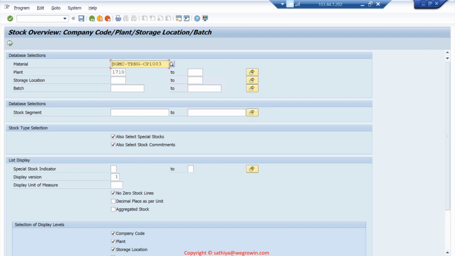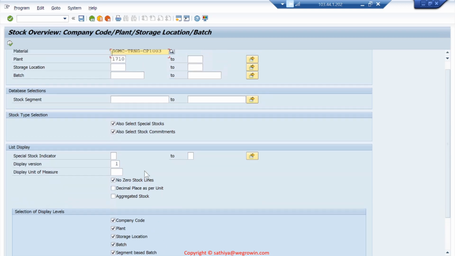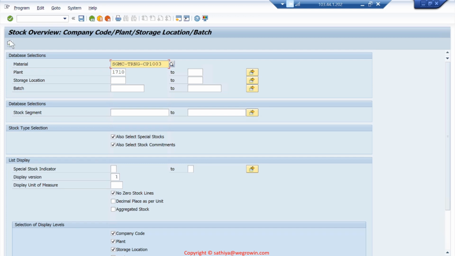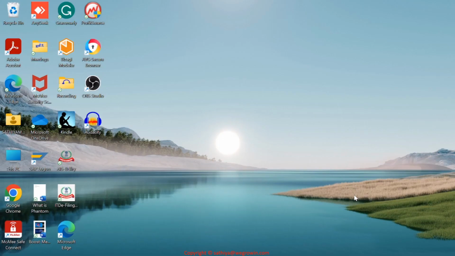Now when we scroll down at the bottom, there are options like company code, plant, store location, batch. All these levels we can see the inventory: company code level, plant level, batch level, etc. Now we put that material and plant and execute it. Now we can see the stock at company code 1710, plant 1710, and store location 171A. So this is a simple way of seeing the organization structure for inventory management under the materials management module. For warehouse management, we'll have different organization elements that we'll discuss later.